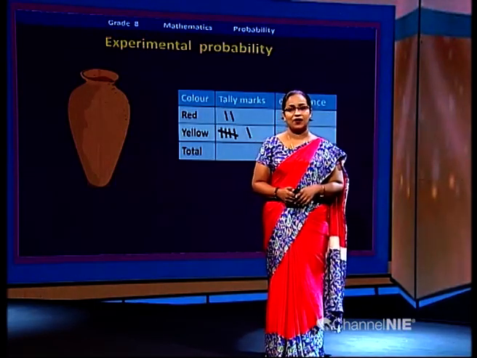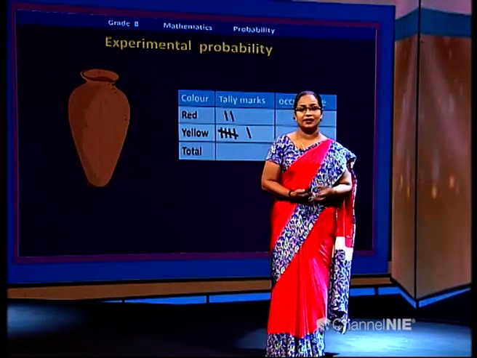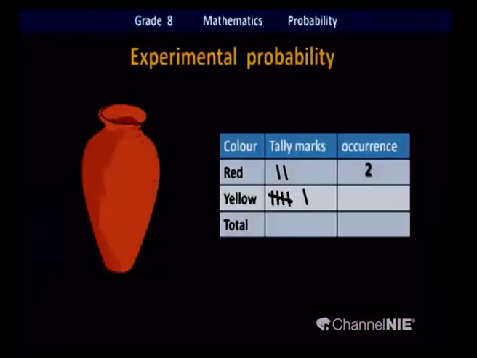Shall we check our final result then? How many red marbles did we get out of these 8 times? 2 times. How many yellow color ones? 6. Altogether, how many times did we do this experiment? 8 times. This is our final result. We did the real experiment. We got 2 red marbles, 6 yellow marbles.